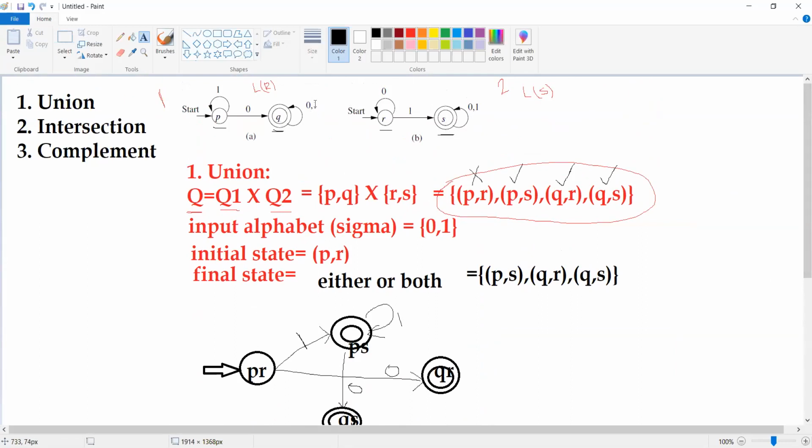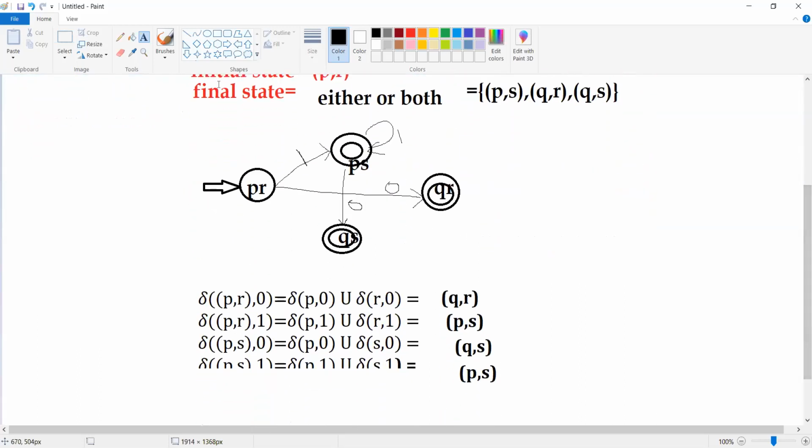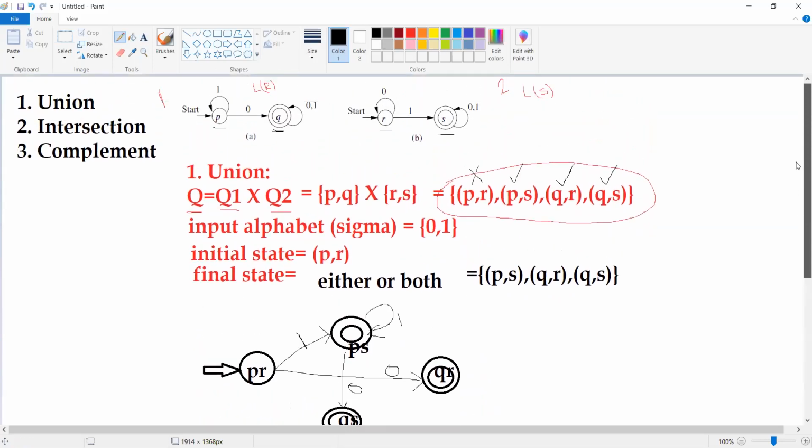In the same manner, Q on 1 will be Q, S on 1 will be S. So on 0, 1 for QS, it will remain on the same state. Then the last one, QR. What is the QR?